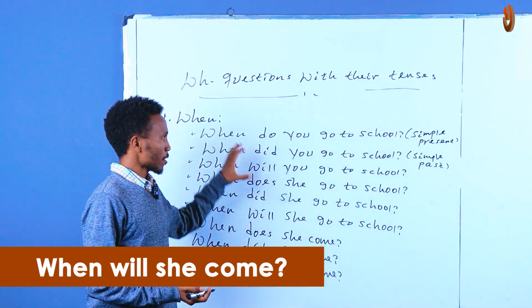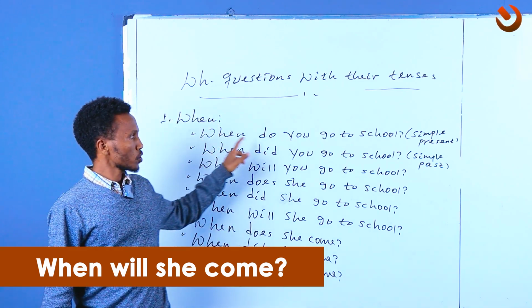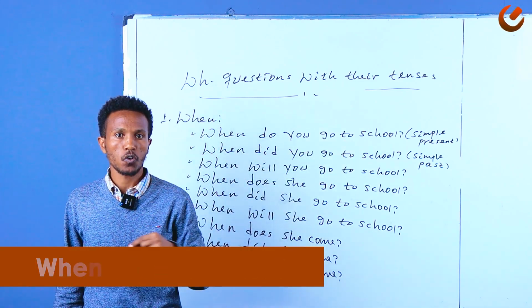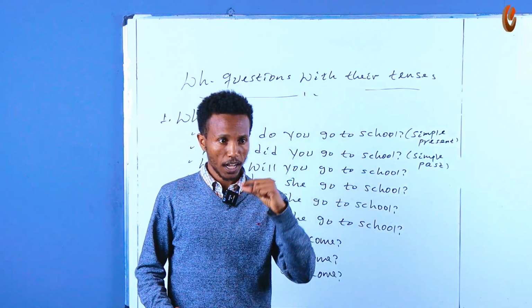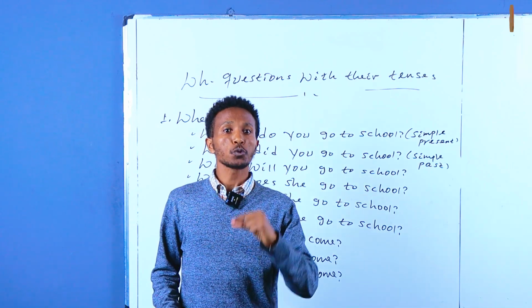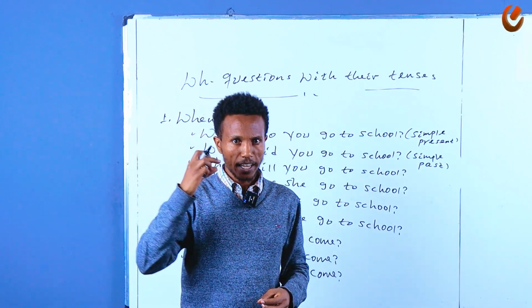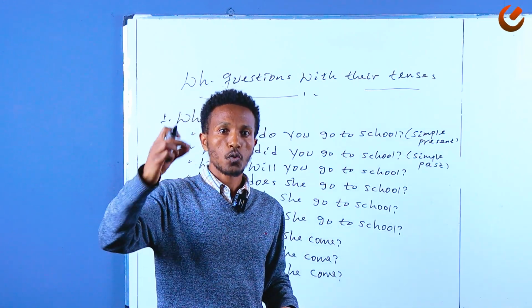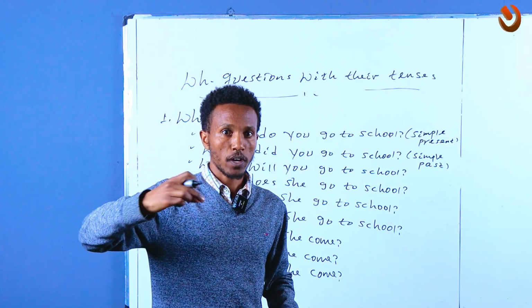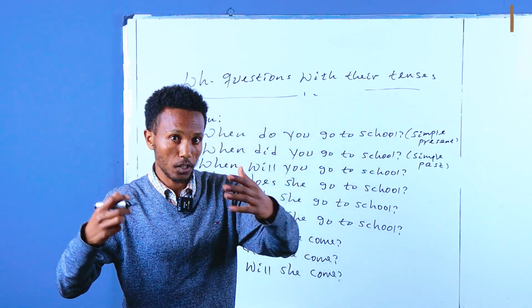All right, so how about like answering those questions? So let's answer these questions. Let's say for example, when do you go to school? መች ነው ትምህርት ቤት የምትሄደው? I go to school like every Monday, every Tuesday. Like ሁሌ በየቀኑ ለማለት ፈልጉ, I go to school every day. ስለዚህ ወደ ትምህርት ቤት የሚሄደው በየቀኑ ወደ ትምህርት ቤት እሄዳለሁ is this one.